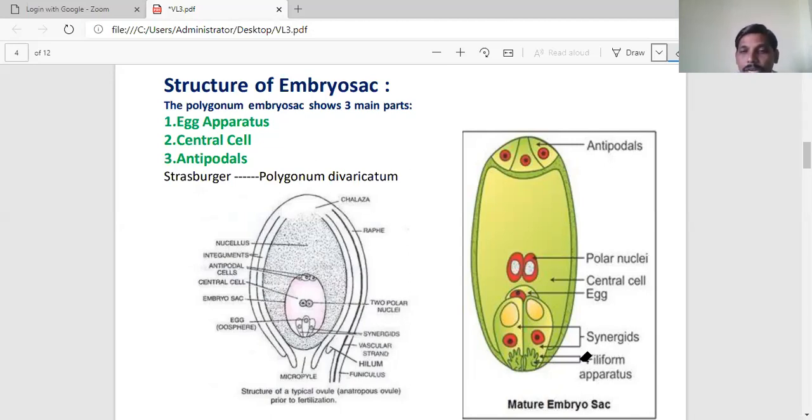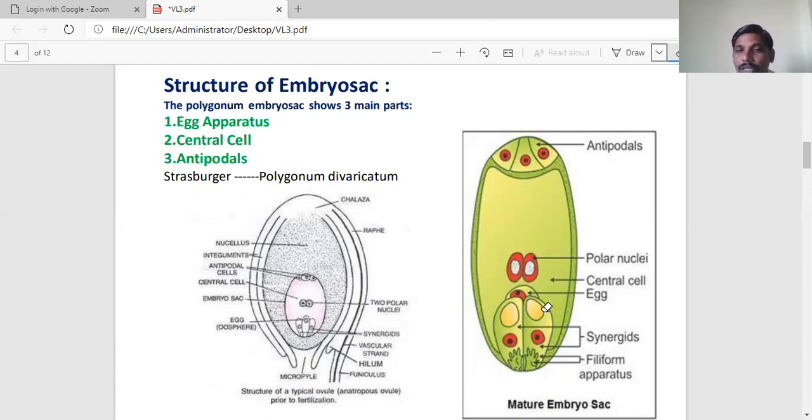The filiform apparatus helps in the absorption of food material from the nucellus tissue, and moreover it guides the pollen tube entry into the embryo sac via the synergid cell only. In this way, the synergids help indirectly in the fertilization process.